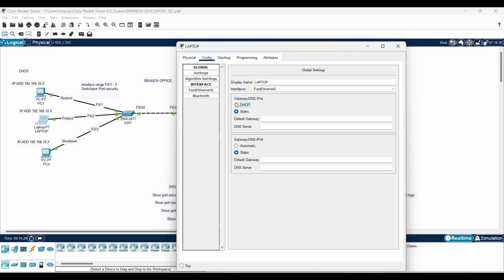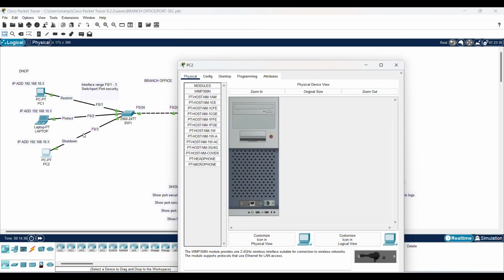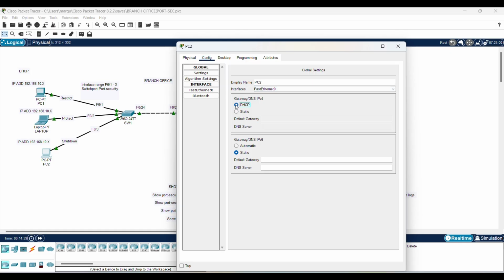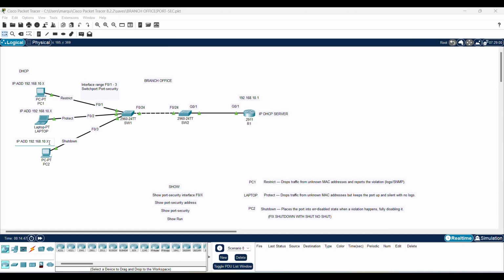Okay, do the same thing here. Yep, that worked. IP address, yep. And I'm going to put the IP addresses in there as well. Yep, that worked. All right, let's put the IP addresses in there. So this is 13. This is 12. This is 11. Okay, so now they all have MAC addresses. DHCP is working just fine.